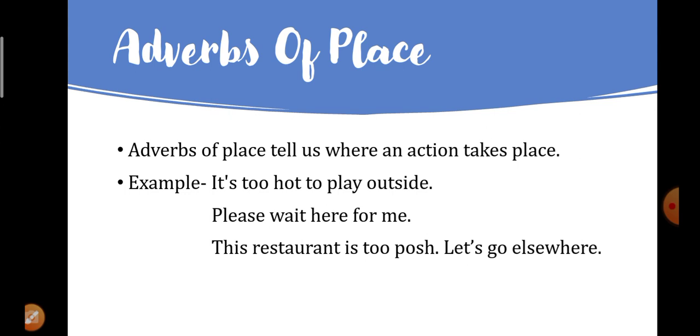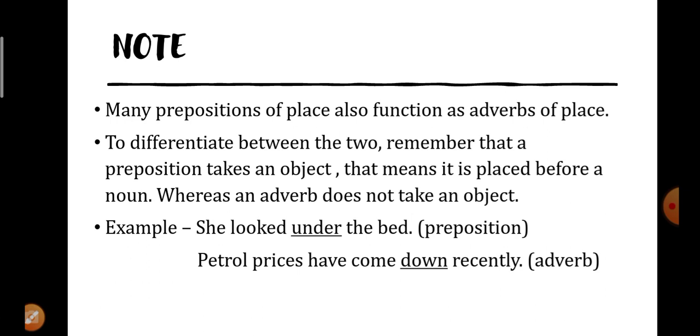This restaurant is too posh. Let's go elsewhere. So where to go? That is elsewhere. So words like outside, here, elsewhere, all these are adverbs of place. Coming to the next important thing, that is a note over here. Many prepositions of place also function as adverbs of place. So we have to keep this in our mind, and we have to differentiate between a preposition and an adverb when we are using them.